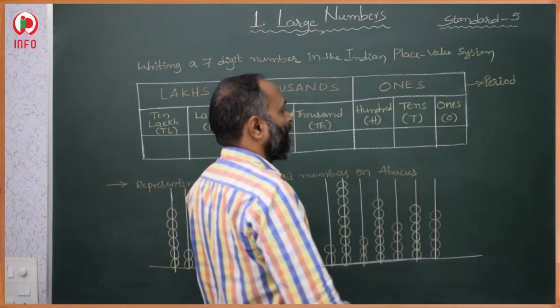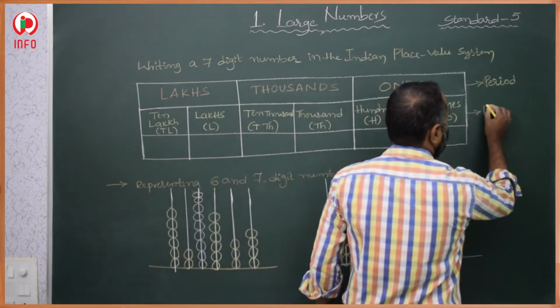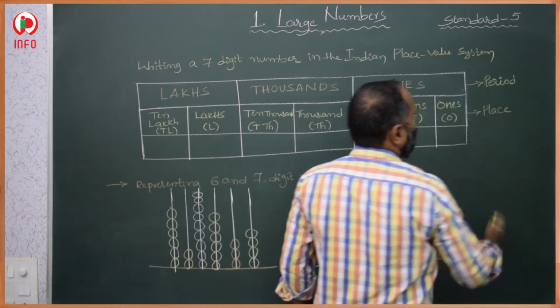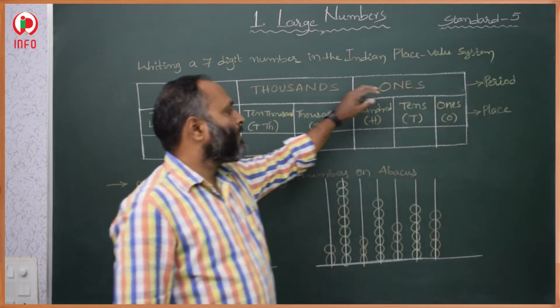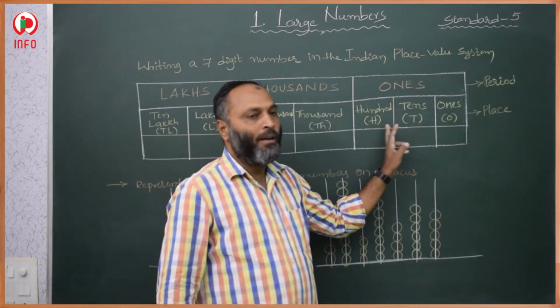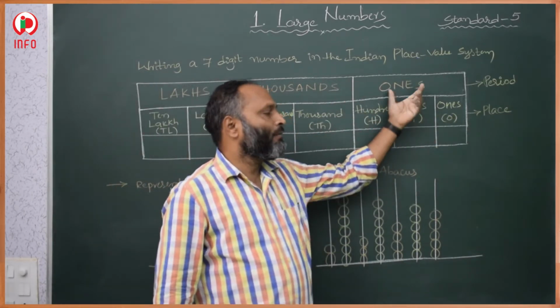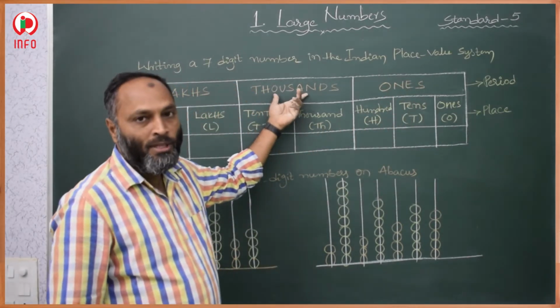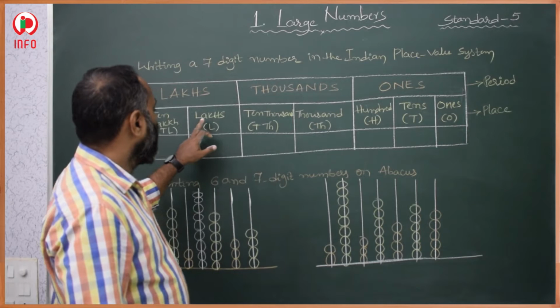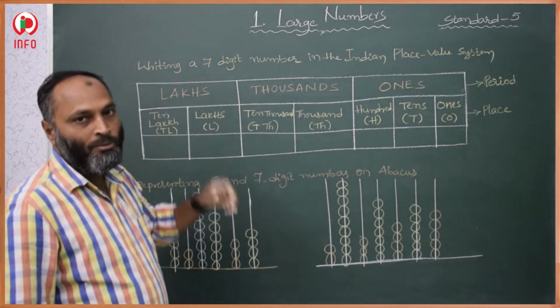So these are place values. These are places. So this is a period value and this is a place value. These ones, tens, 100, these three come under the ones period. And 1000, 10,000 come under the thousands period. And lakhs, 10 lakhs come under the lakhs period.